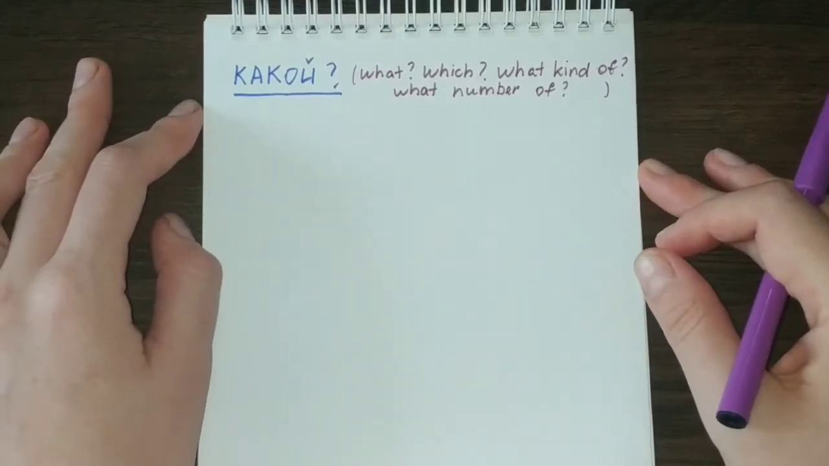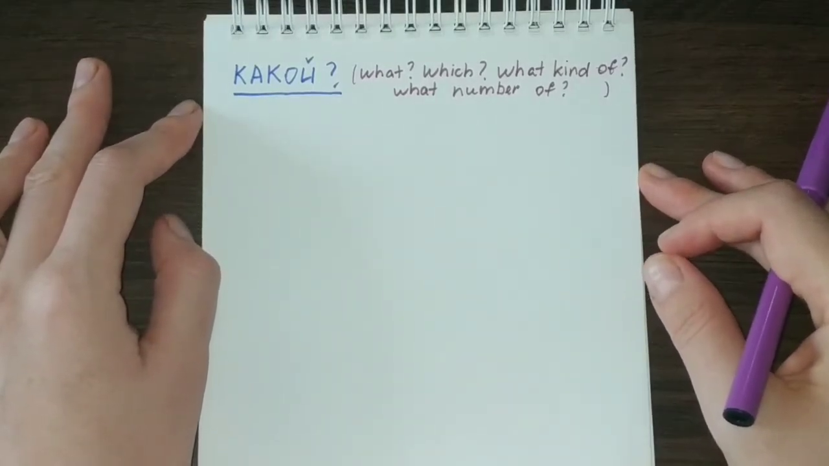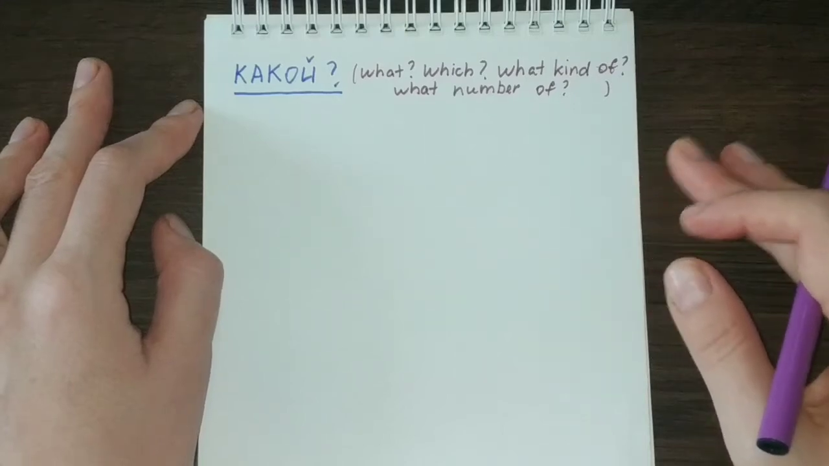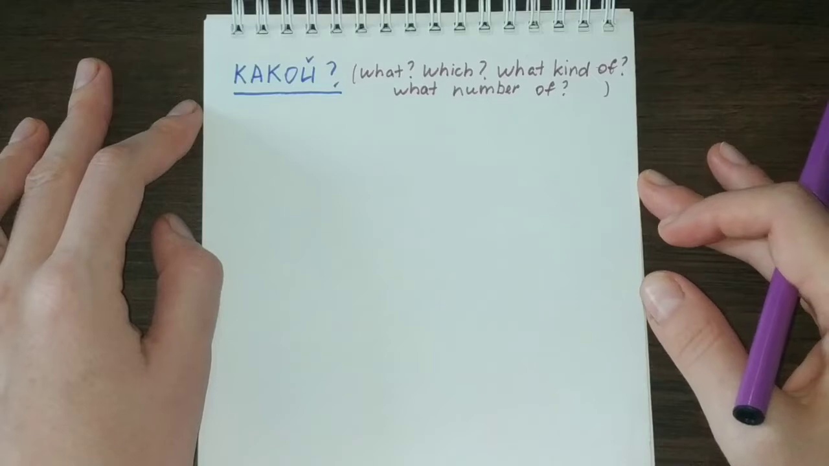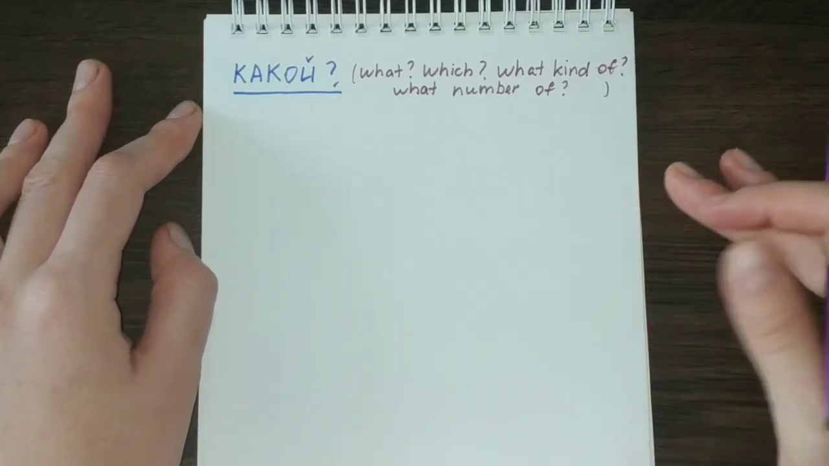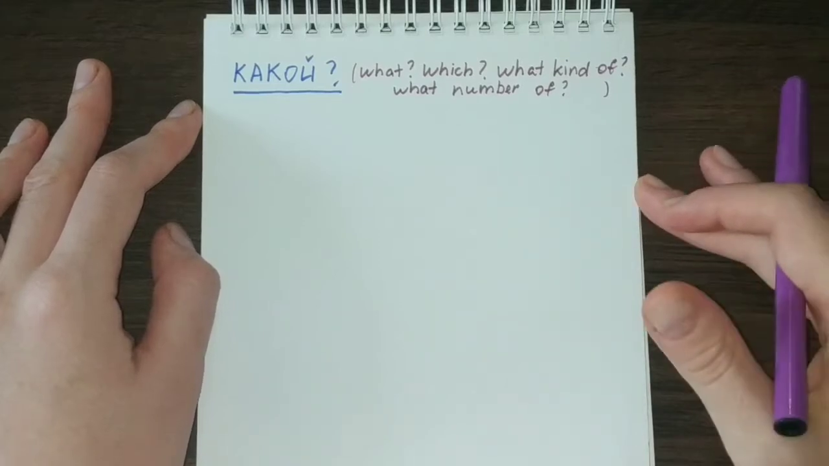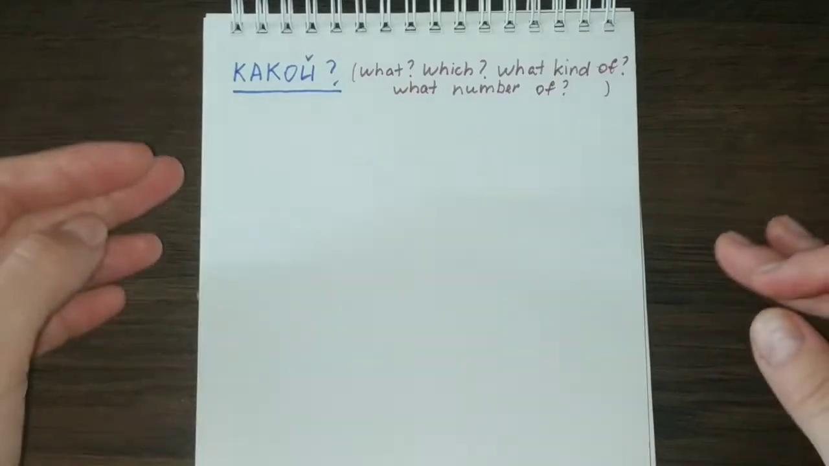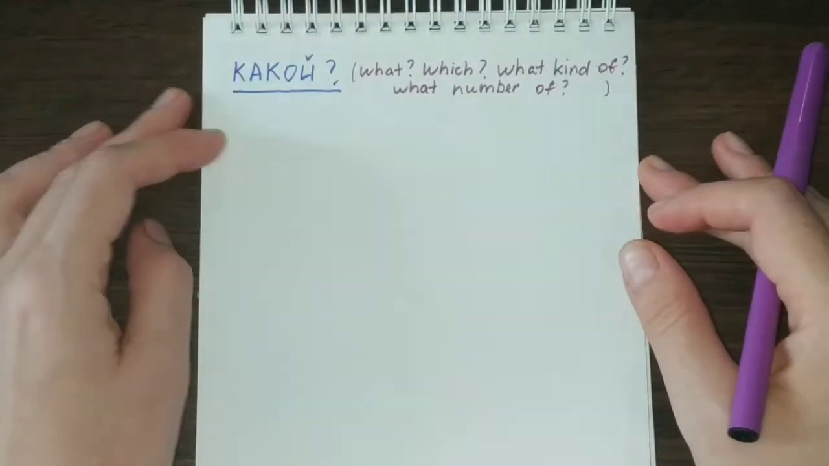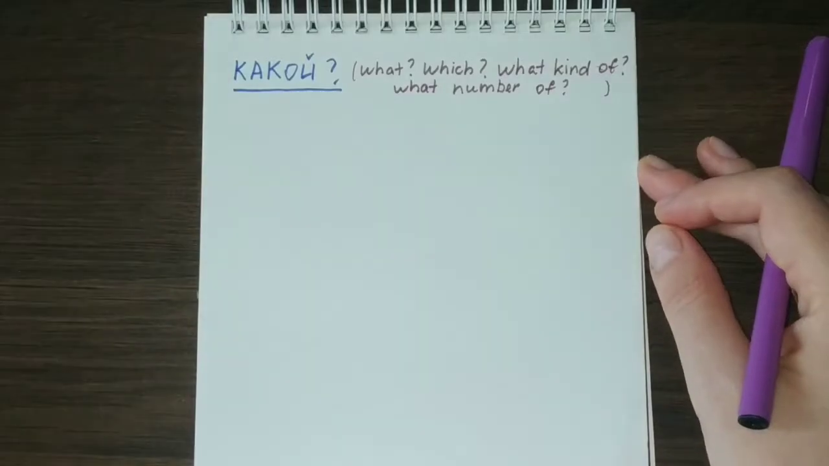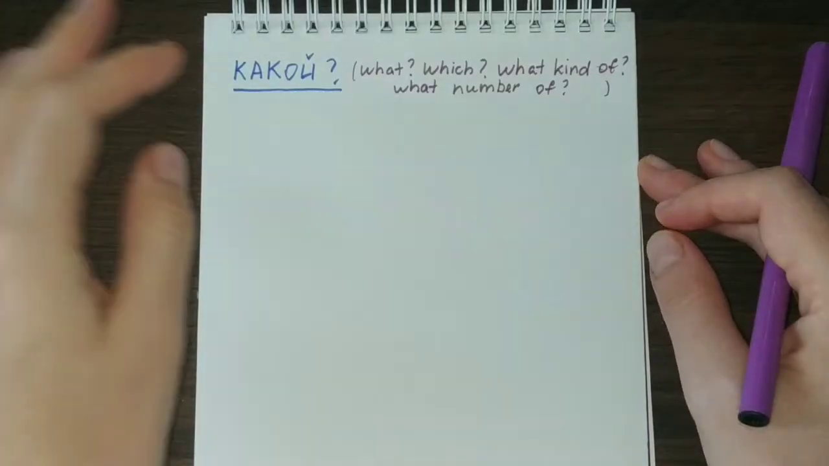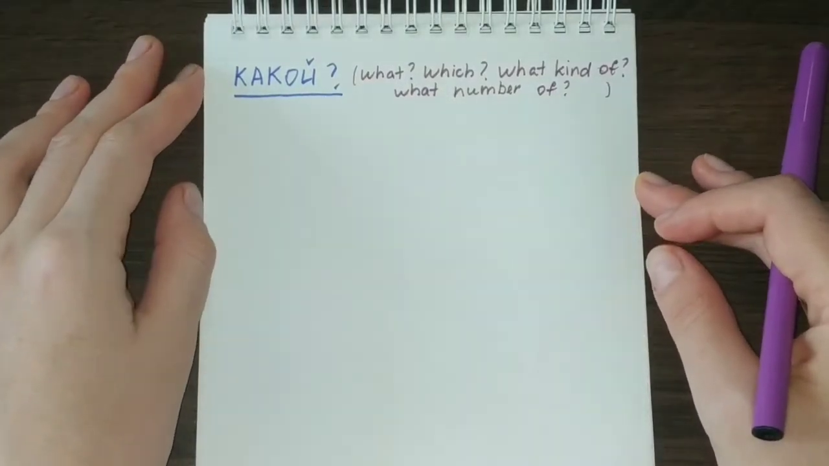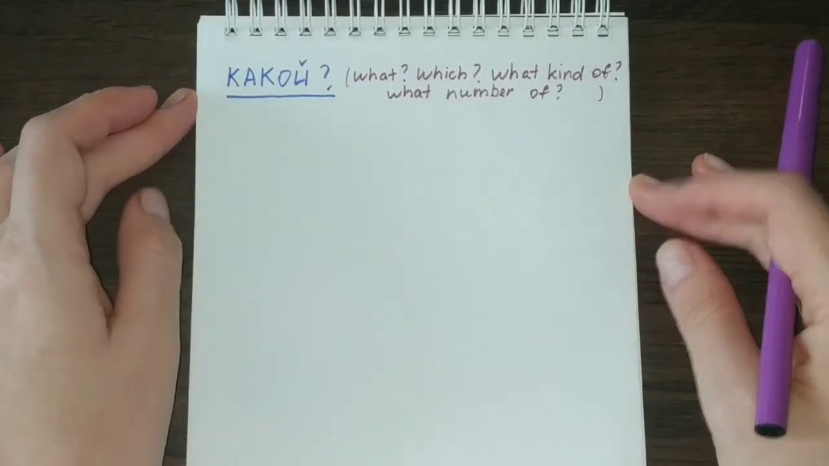So basically, when you are asking a person about any object or any other person and using this interrogative pronoun КАКОЙ, it can mean that you are asking about any information that a person can give to you. So we will talk about that more, and it will get clearer when we get to some examples. But for now, let us talk more about the grammar points of using this interrogative pronoun КАКОЙ.